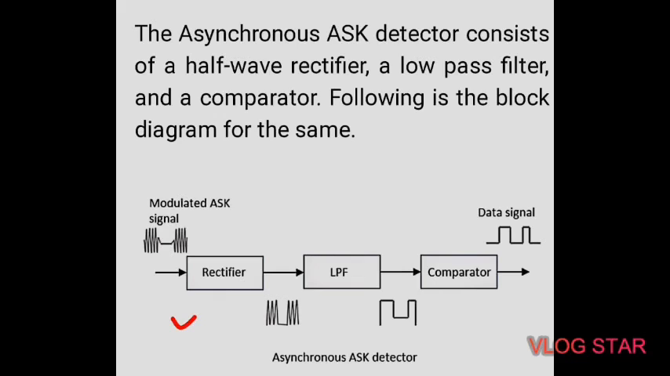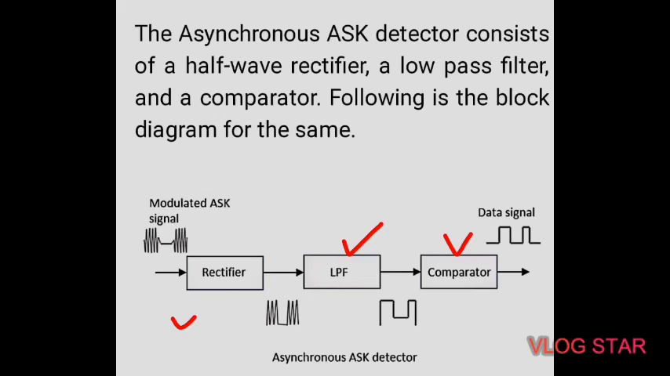This is the rectifier, which is used to convert the AC to a DC signal, then a low pass filter and the comparator. This is the low pass filter and this is the comparator. So this is the diagram for the asynchronous ASK demodulator.